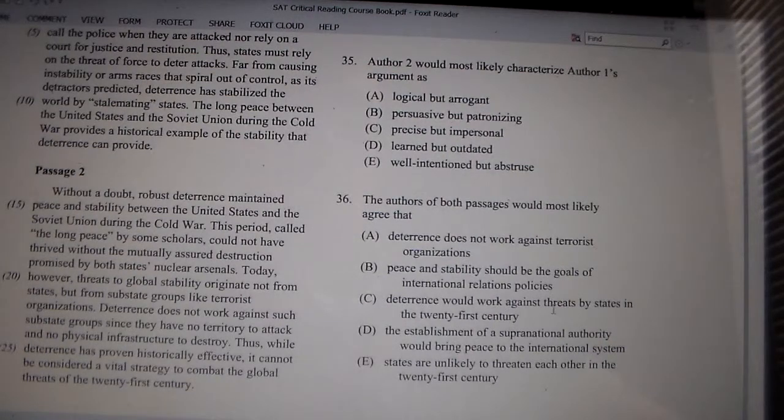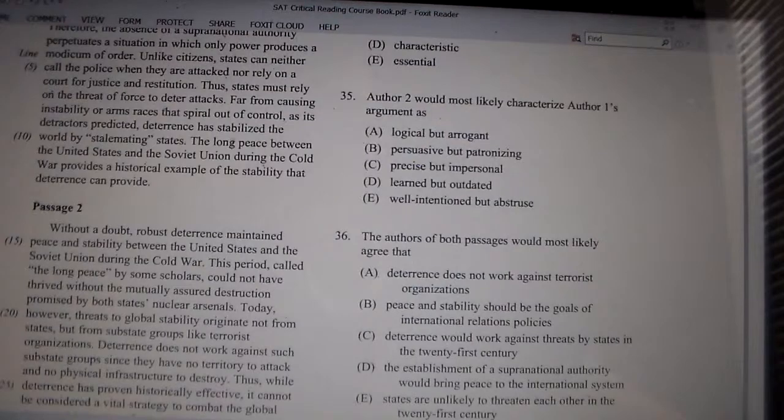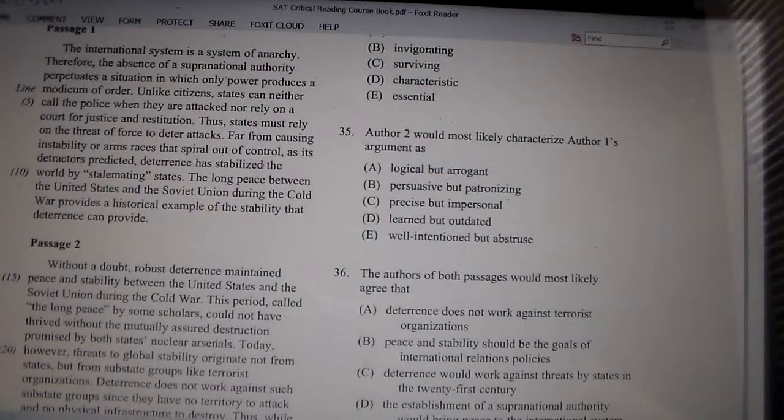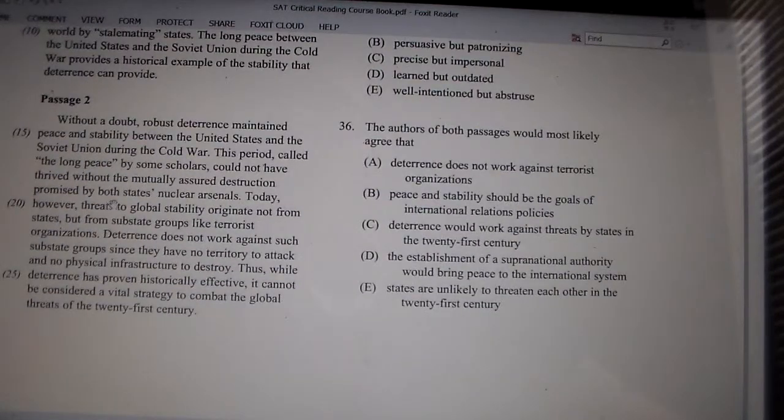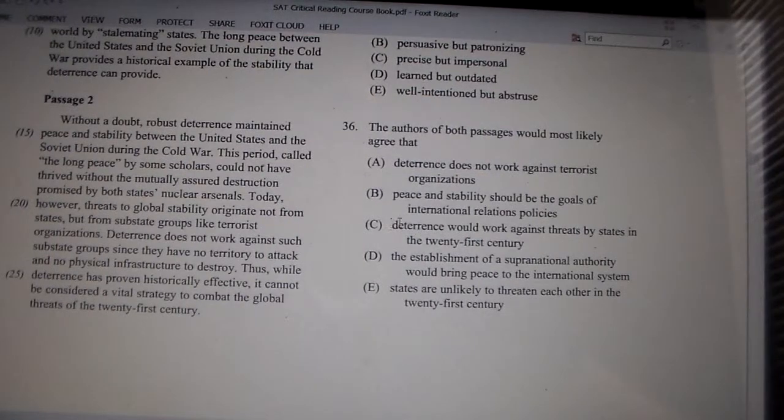C, deterrence would work against threats by states in the 21st century. Okay. Well, remember, they had agreement about where deterrence would work. They both agreed that deterrence worked against states, right? Just passage 2 is saying that, well, it's not going to work against non-state groups because they have no territory and no physical infrastructure to destroy. But he or she did agree that deterrence worked against states. So I think this answer would work, right? Deterrence would work against threats by states in the 21st century.